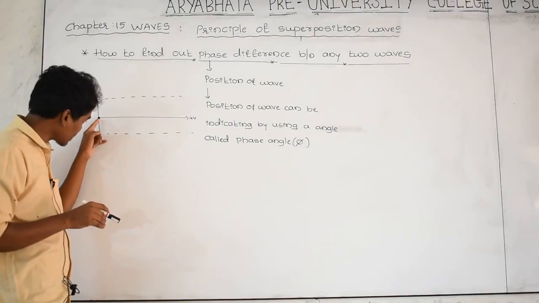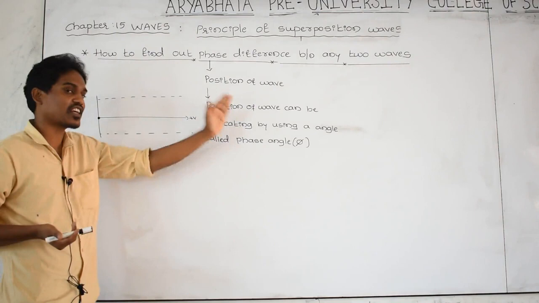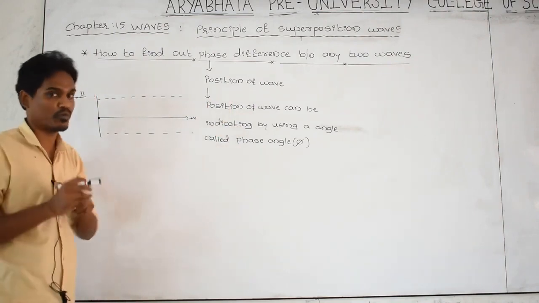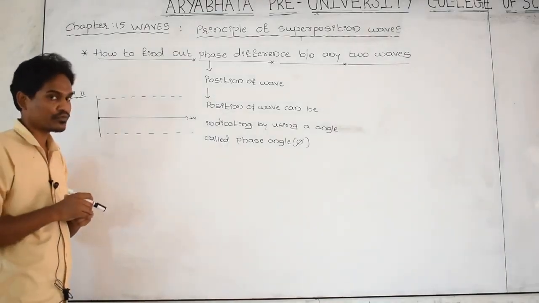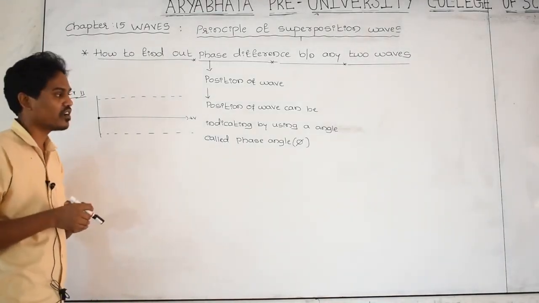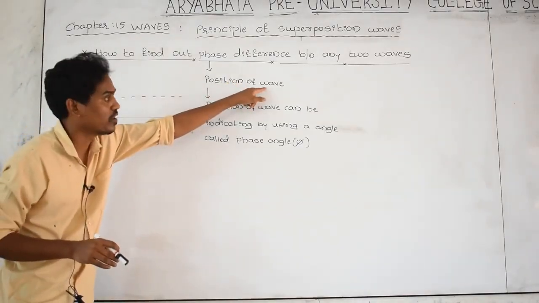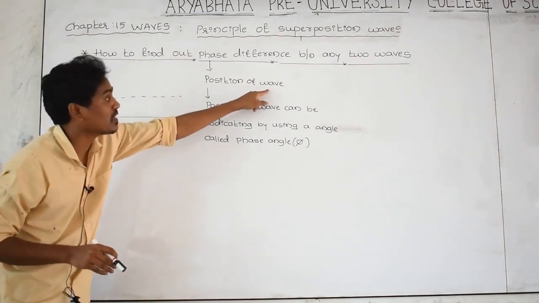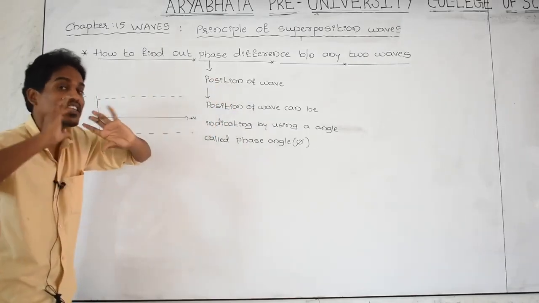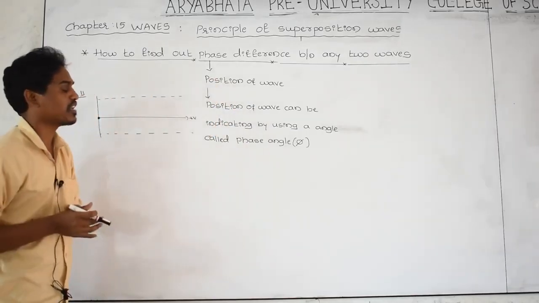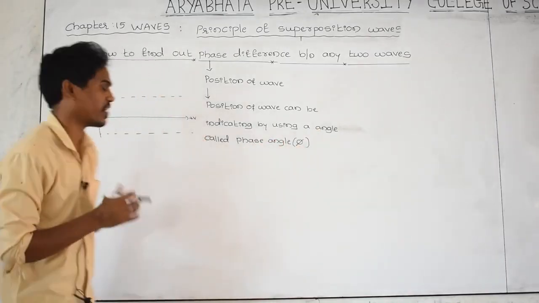Actually the disturbance has been created originally at this point, and that disturbance is moving in x direction in the form of wave. Where is the position of the wave? How to find out? That can be found by using an angle called phase angle. The phase is nothing but the position of wave. The location of the wave can be described by using an angle called phase angle, indicated as phi.